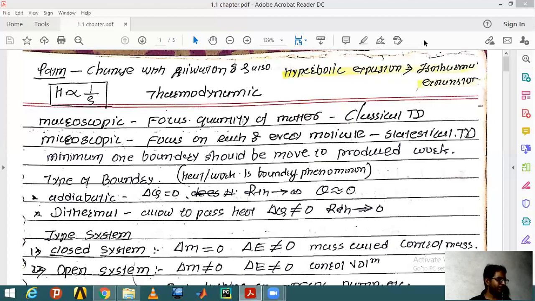And second thing, if you want to create work, it is basically a path process. You will get to know afterward what a path process is, what a point function and a path function are. And if you create this, the boundary phenomenon. Boundary is nothing but whatever bounds something inside. And this boundary phenomenon, the types of boundaries.